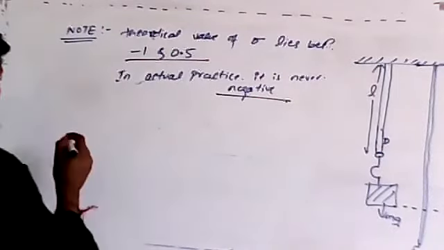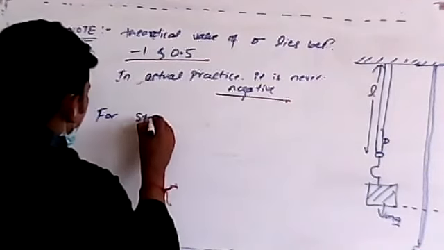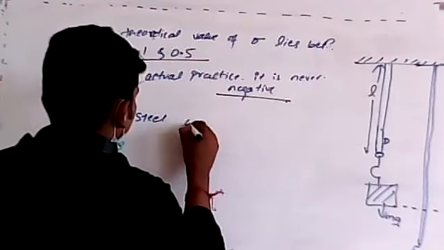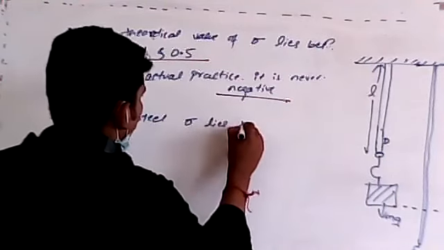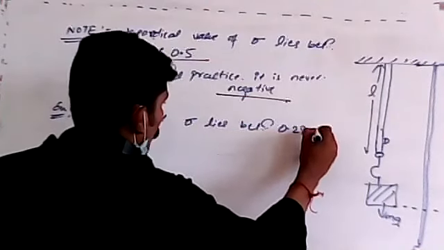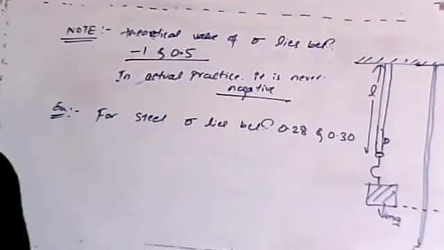For steel, as given in your book also, the value of Poisson's ratio lies between 0.28 and 0.30.